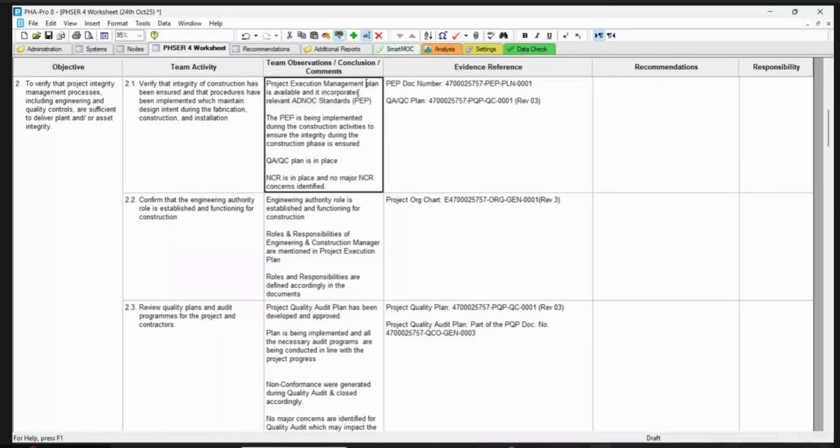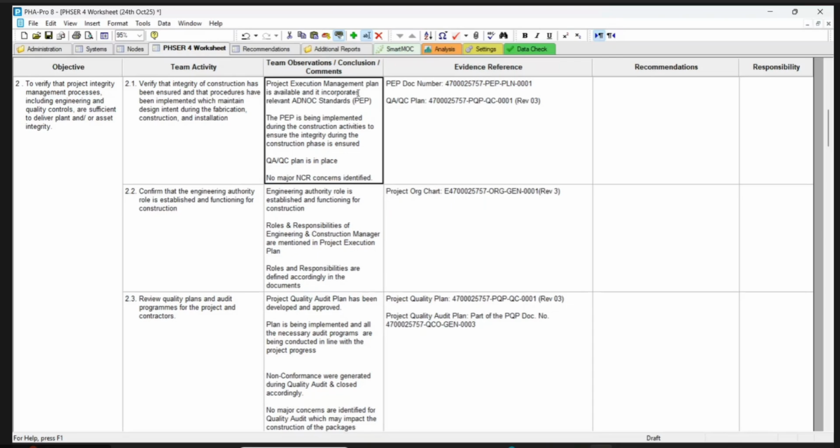The project execution management plan is available and incorporates the ADNOC HSE standard PEP. The PEP is being implemented during the construction activity to ensure the integrity during the construction phase is ensured. QC plan is in place, and there was no NCR, no major concern during the audit. No major NCR identified during audit.